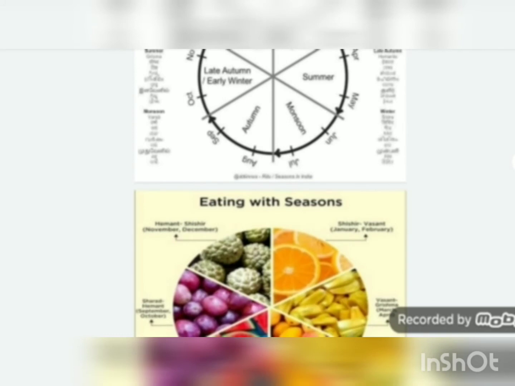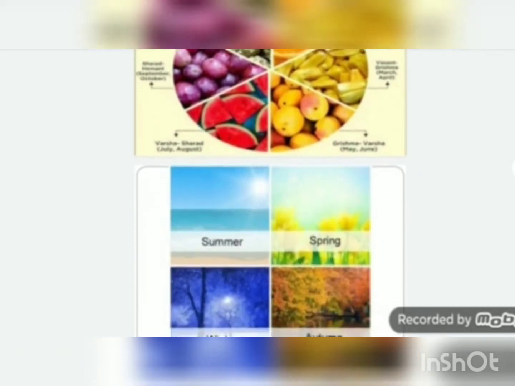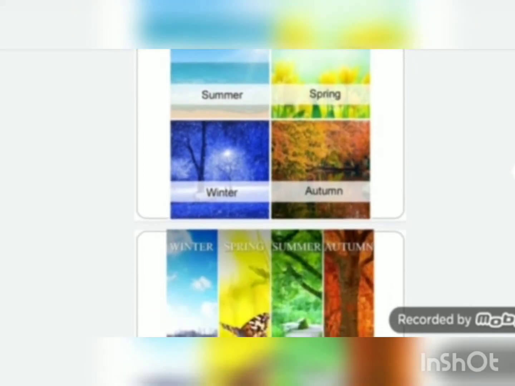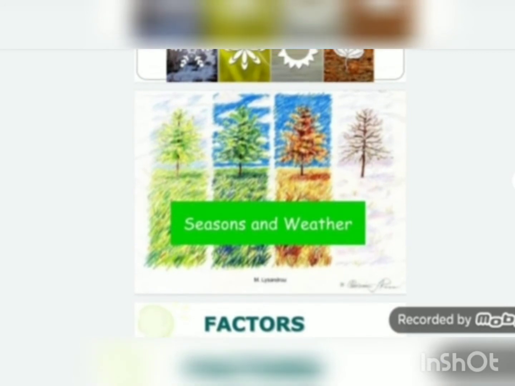Moving on, there are variations in the climates of India. We have desert, we have snowfall regions, we have the highest rainfall region, we have moderate climate. So we are varied in our climate conditions. With the changing of the seasons, we have different fruits, food, vegetables accordingly. These are the main seasons: summer, winter, autumn, spring, and along with that we also have monsoon.